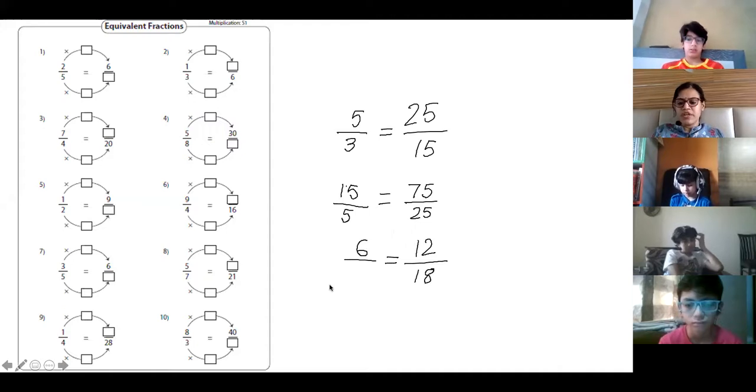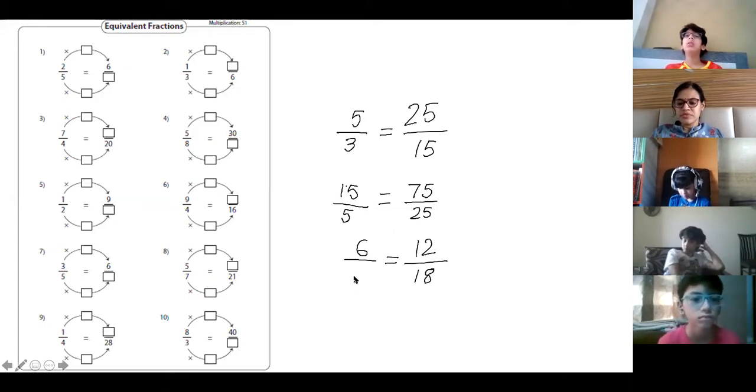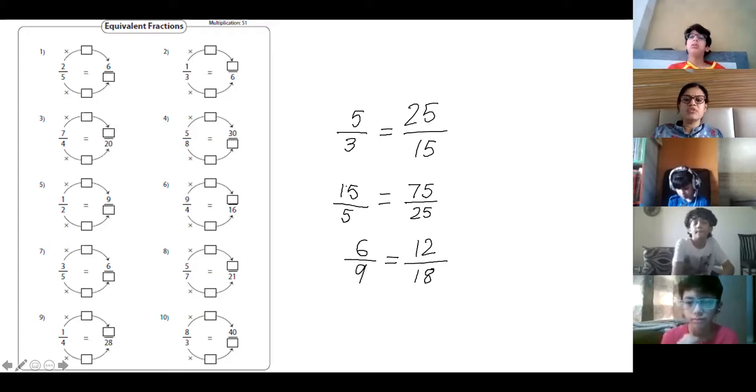Aisha, now find out. Just try yourself. 6, how many times is 12? And then in the same way you have to find out here. 6, how many times is 12? 6 2s are 12. So, what will 9 be? 9 2s are 18. Is it correct, Ibrahim? 9? Yes, ma'am. 9 2s are 18. So that is the correct answer.